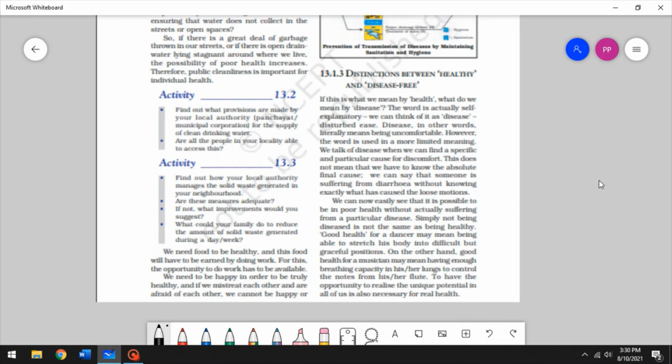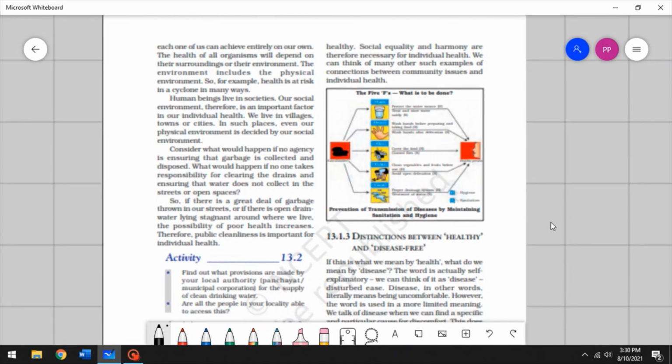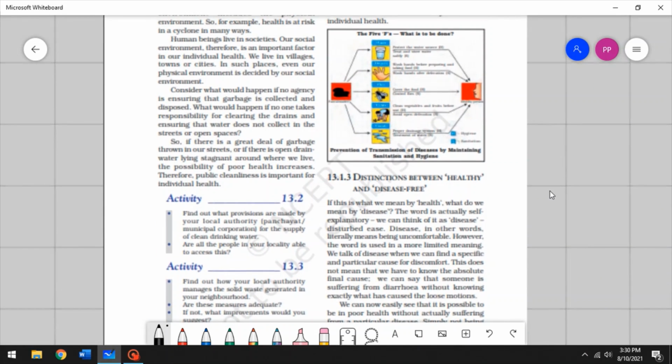If you don't have a job, if you don't have a way of earning money, you won't have good food. If you don't have good food, you won't have good health because of malnutrition. Your immune system will be suppressed. You will be more prone to diseases, right? So that is how, even for your job, your community is important.